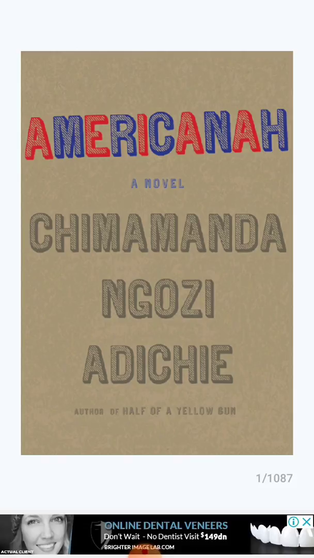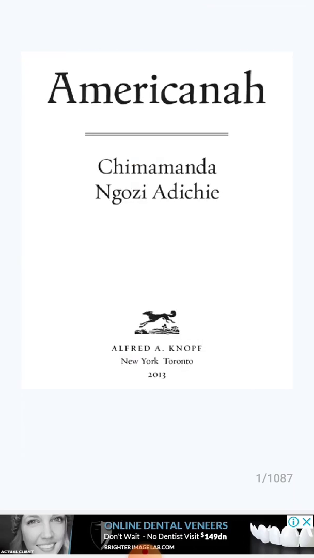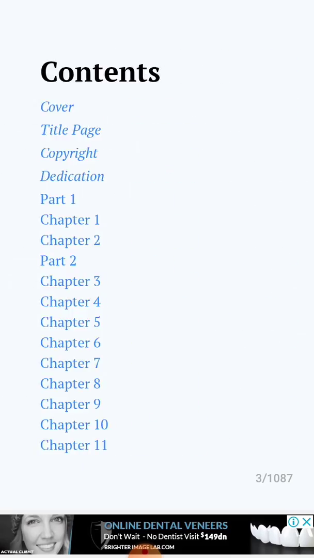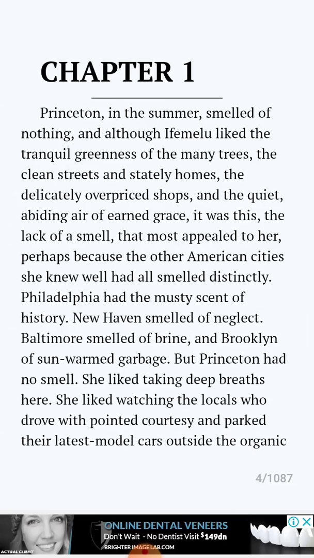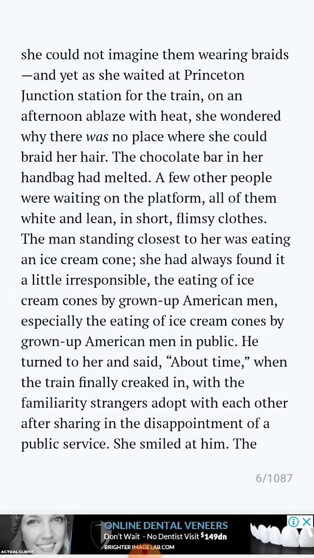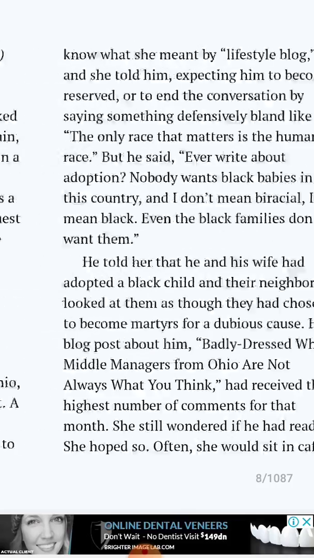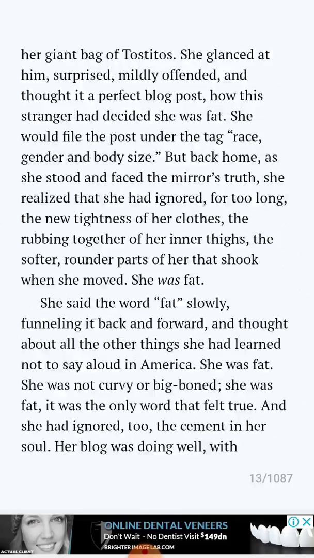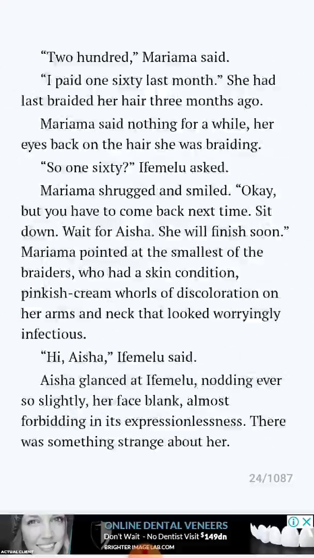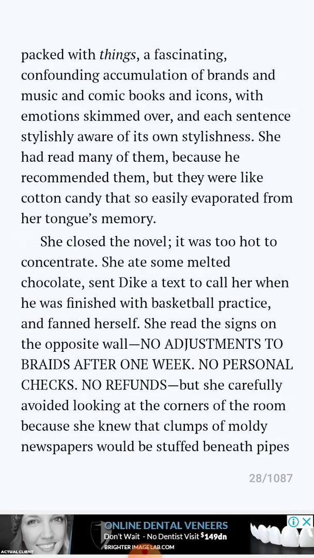So just look at this app. It's really, really very beautiful. Look at it. This is Americana. I'll be working on it soon. So this is really cool. I really like it. I like the way it displays. The ads don't really disturb me much, because they're not really intrusive. They don't have any pop-up features. They're just somewhere below. You understand? It's really easy for you to just read, and enjoy your reading. See how it is. It's really cool.